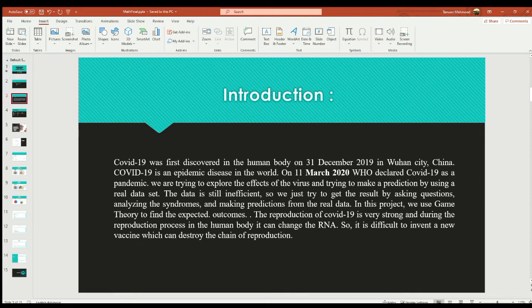In this project, we use game theory to find the expected outcomes. The reproduction of COVID-19 is very strong during the reproduction process. In the human body, it can change the RNA, so it's difficult to invent a new vaccine which can destroy the chain of reproductions.